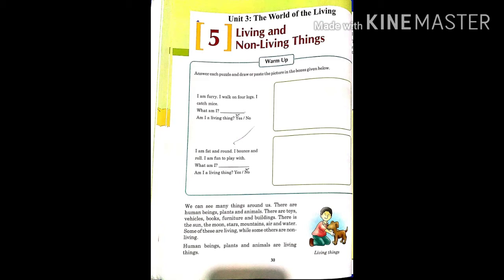So students, we are surrounded by different types of things on earth, such as plants, animals, books, furniture, stars, mountains, and many other things. These things can be categorized into 2 different types. The first one is living and the second one is non-living thing. Living things can breathe, eat, grow, move, reproduce and have senses, whereas non-living things do not eat, grow, breathe, move and reproduce. They don't have senses, so human beings, plants and animals are living things.